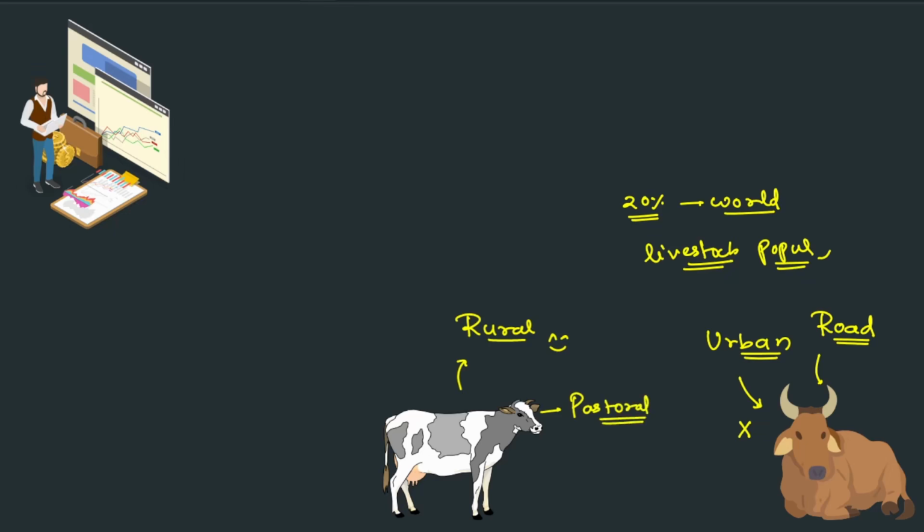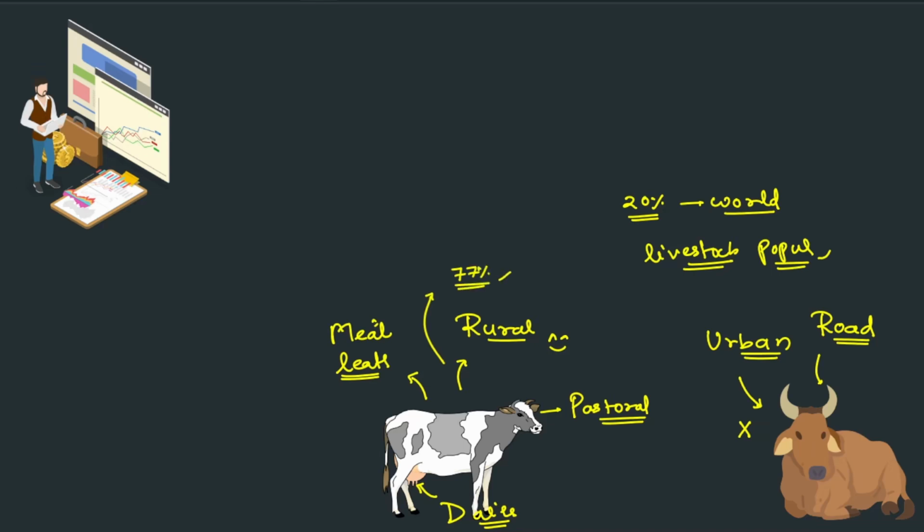Pastoral lifestyle means it is eating grass, used in dairy, and used in meat or leather as well. There are multiple animals living this lifestyle. So 77% of these animals are being reared in the pastoralist system.